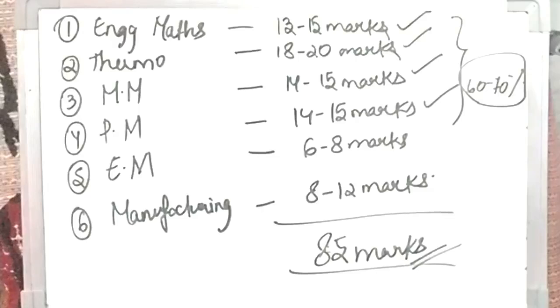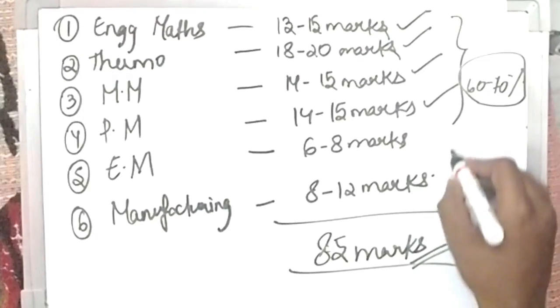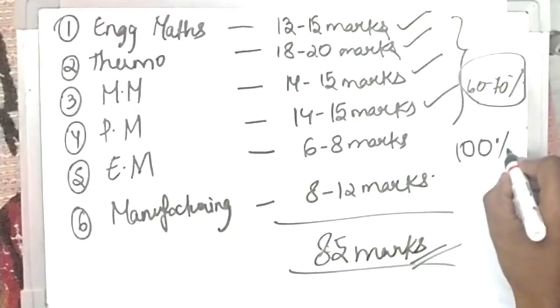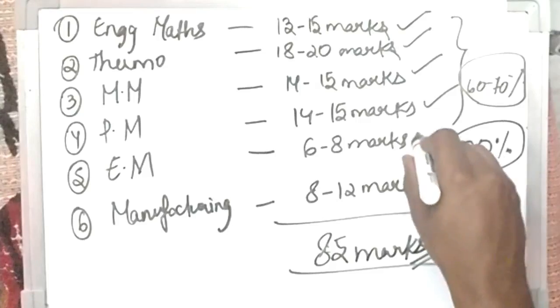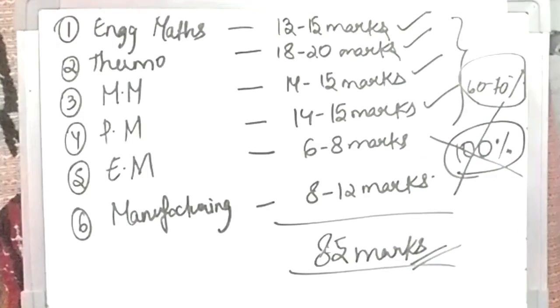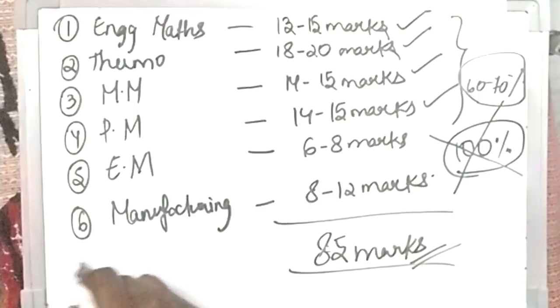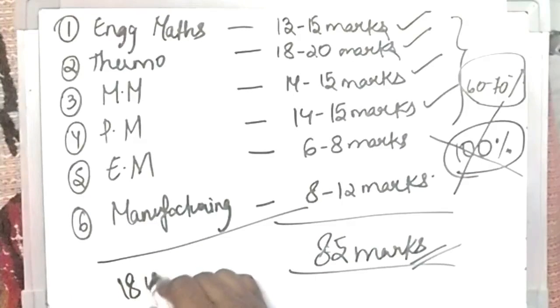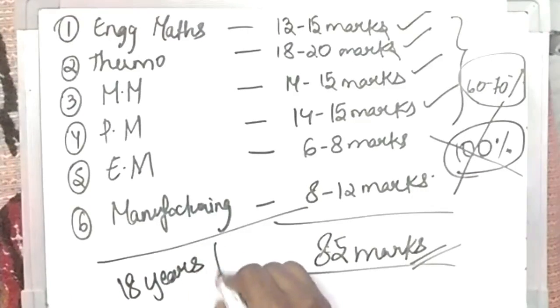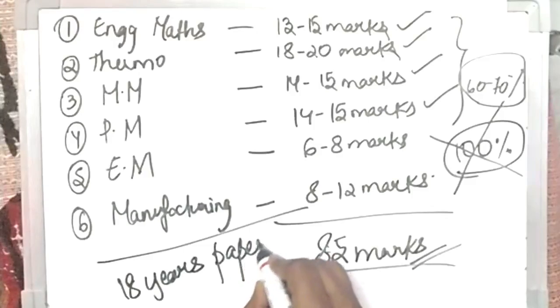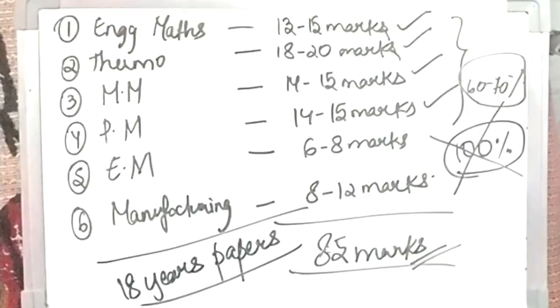But what I suggest is, don't try to go and finish off all the 100% syllabus of these individual sections. What I suggest is, do at least the last 18 years' previous papers, so that you'll get an idea of what subject or what section is easy and what section is difficult.